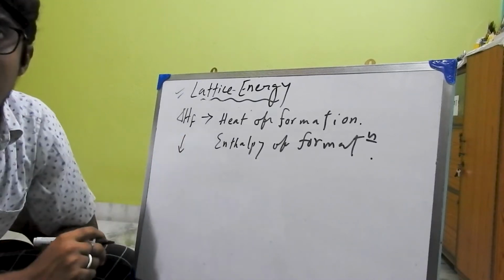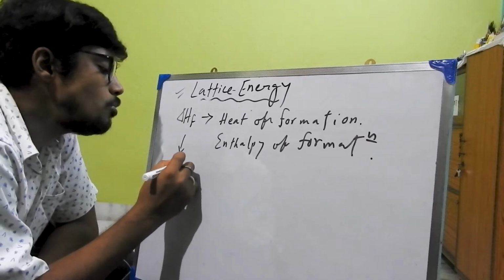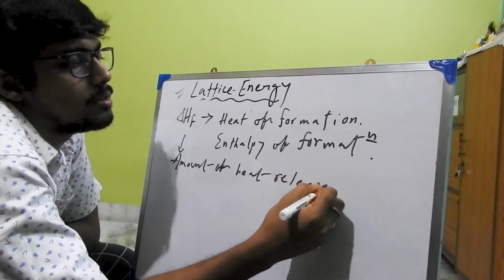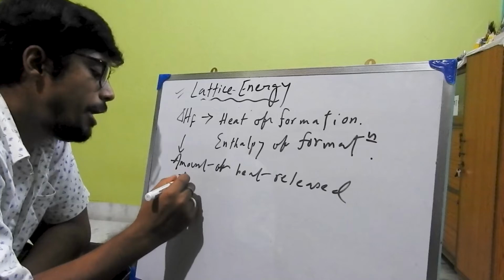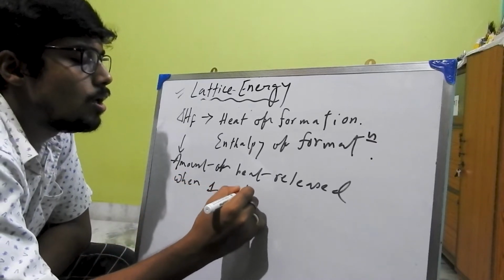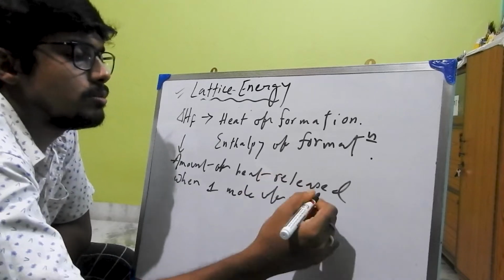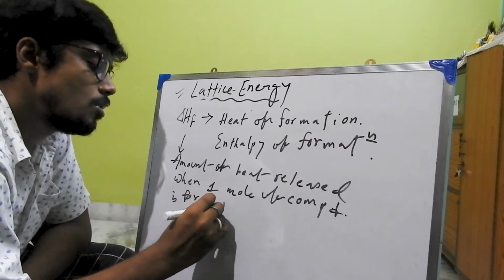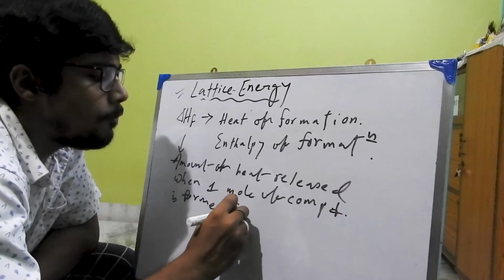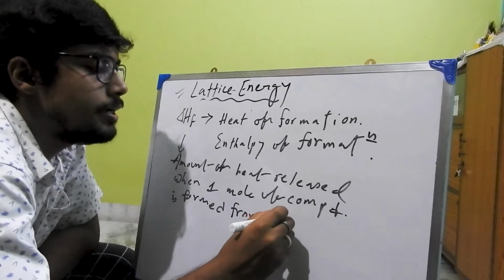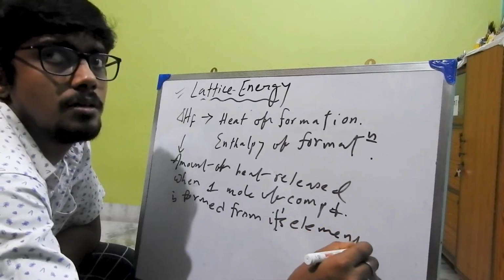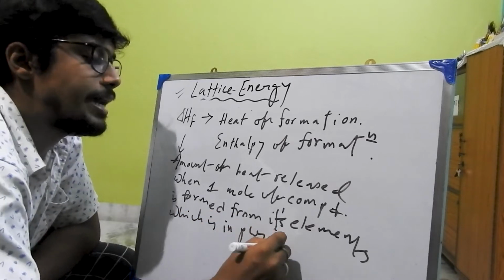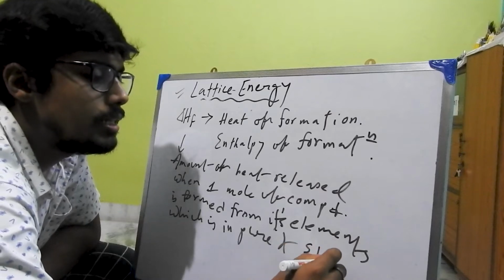What is the definition of enthalpy of formation? The amount of heat released when 1 mole of compound is formed from its elements, which are in pure and stable state.